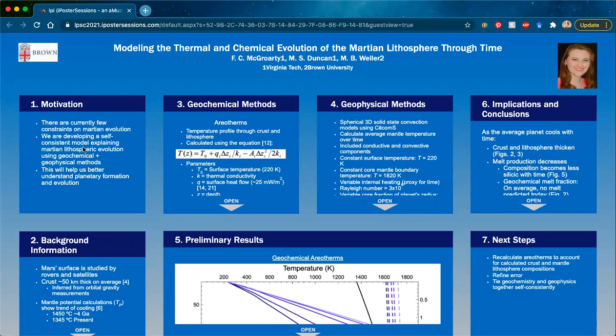The motivation for the study is that there are currently few constraints on Martian evolution. And so we have decided to develop a self-consistent model that will explain the Martian lithospheric evolution. We've decided to do this using a combination of geochemical and geophysical methods in order to help us better understand the planetary formation from both geophysical and geochemical perspectives.